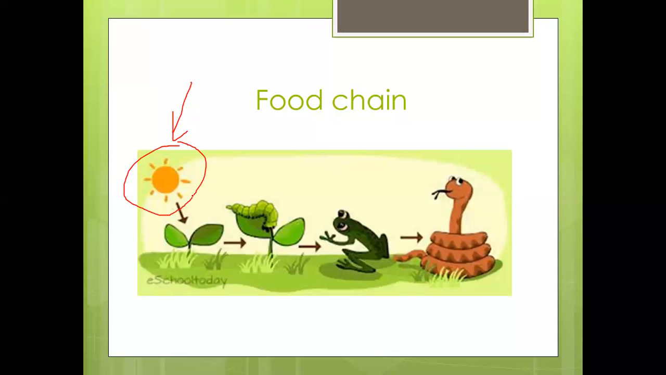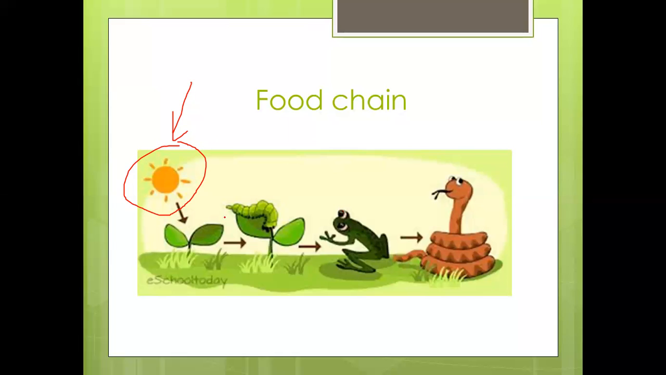Because without the sun, there is no plant, and if there's no plant, there's no caterpillar. If there's no caterpillar, there is no frog. If there are no frogs, there are no snakes. Okay, so without the sun there's no food chain. So all food chains start with the sun.